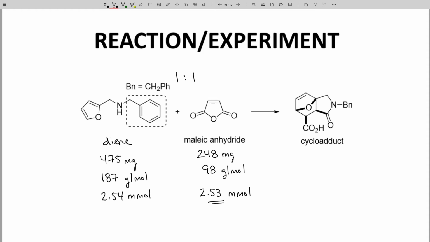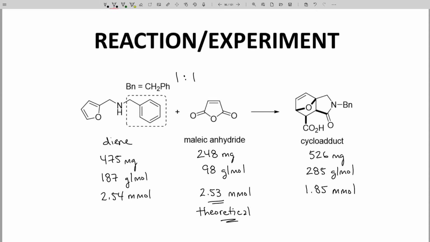The number of millimoles for our limiting reagent is our theoretical yield for the reaction. We actually obtained 526 milligrams of the final product. The molecular weight is 285 grams per mole, for 1.85 millimoles of product.